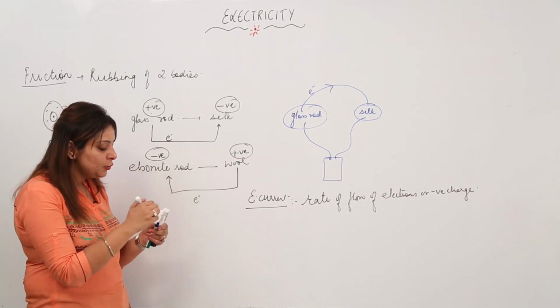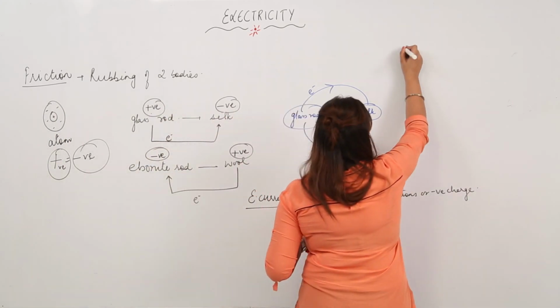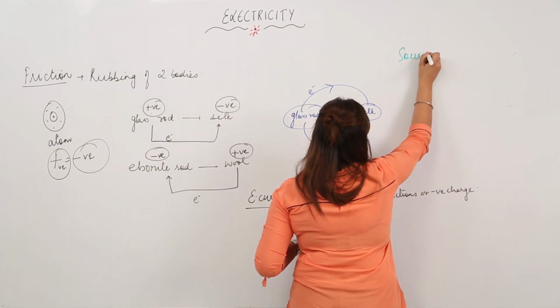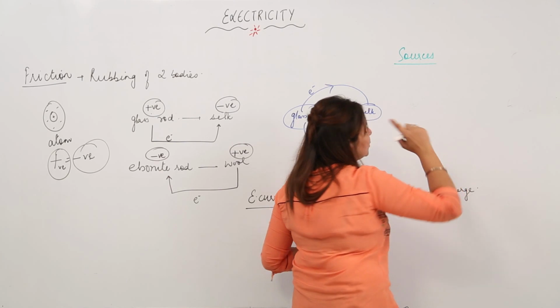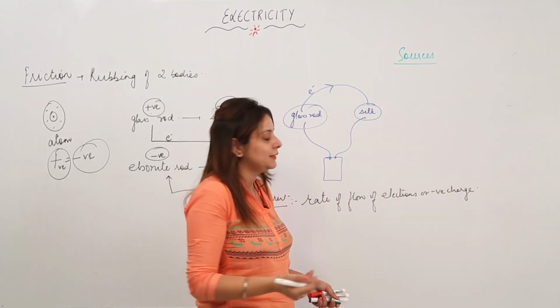If we talk about electricity, what are the main sources from which we can get electricity, or how can we generate it on a large scale?